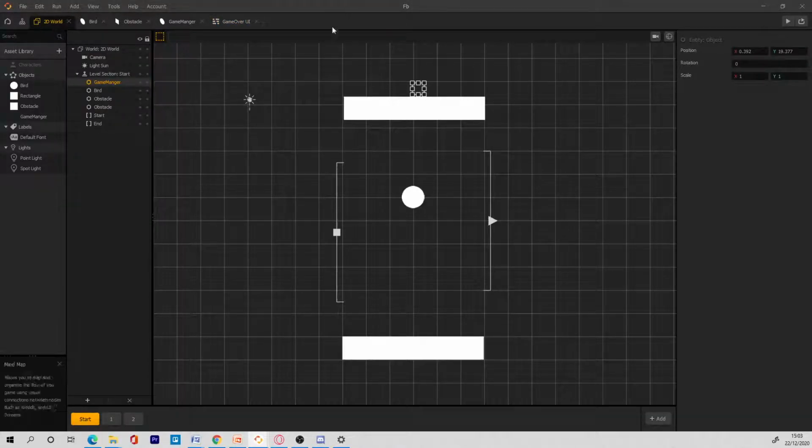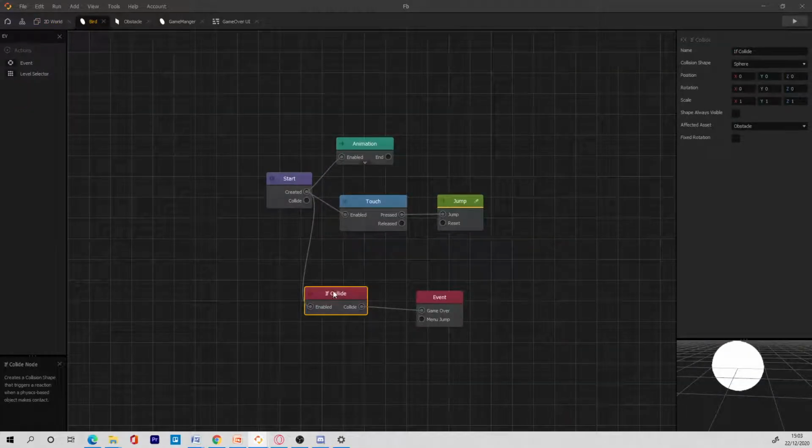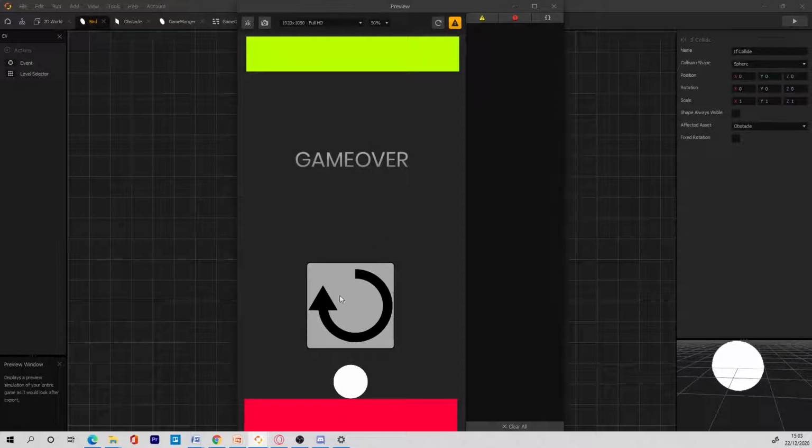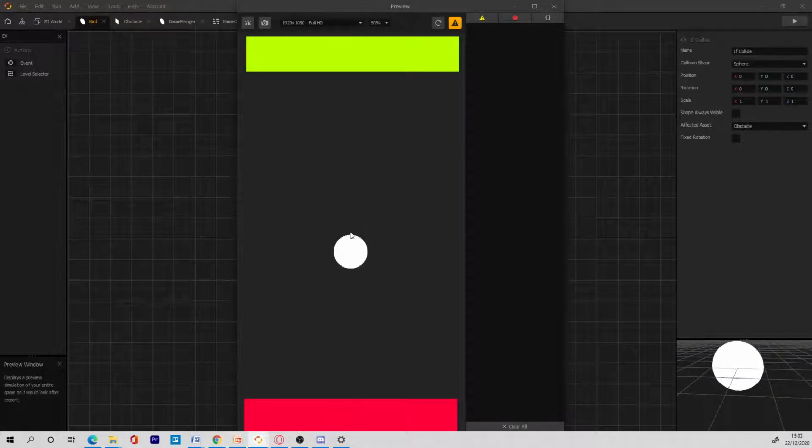So if you should play the game now, if we should collide, so I haven't. So when we go to the bird, click on if collide. I changed this to obstacle so that it can detect our collision with the obstacle. So if we play the game now, we hit the obstacle, game over. There we go. We start and then the game restarts.